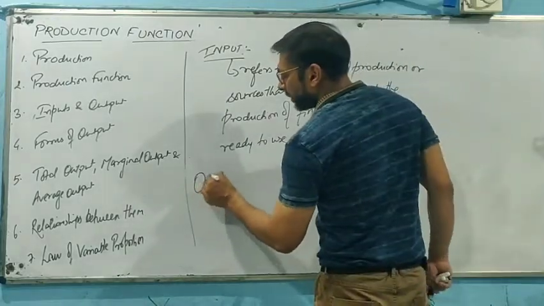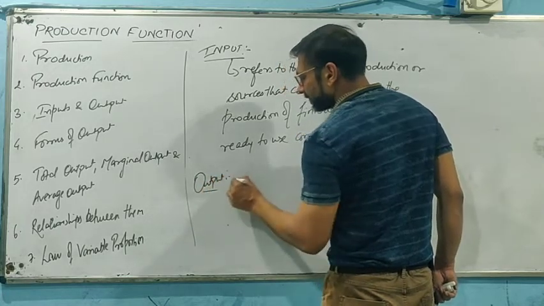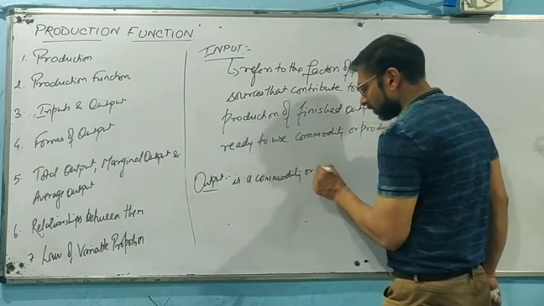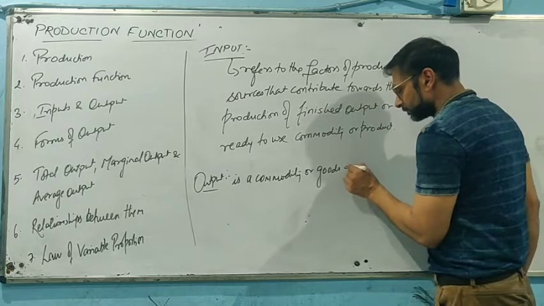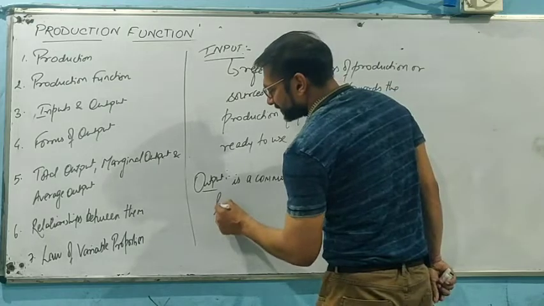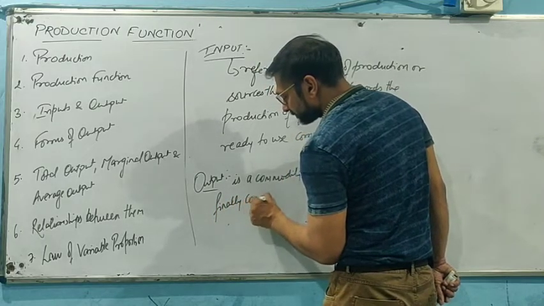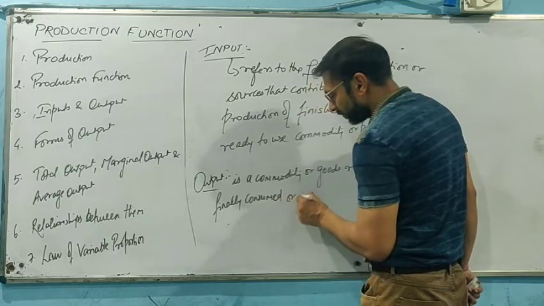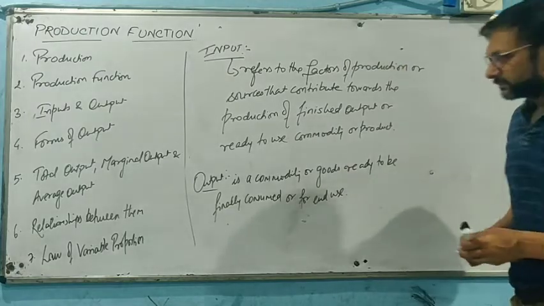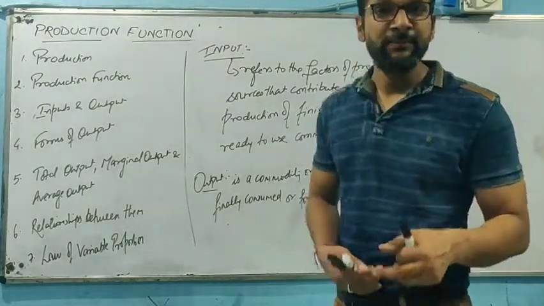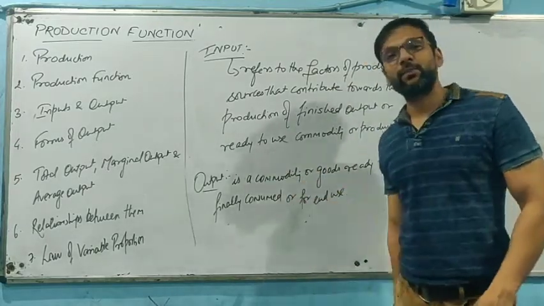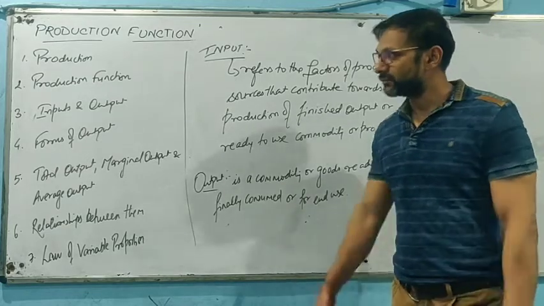So if we talk about output, it is a commodity or a good ready to be finally consumed or for end use. Now output is what we purchase, input is what the producer purchases. With the help of inputs, they carry out the process of production and we obtain output.